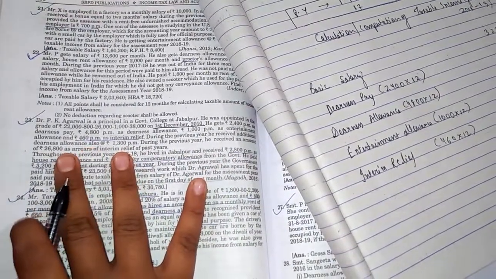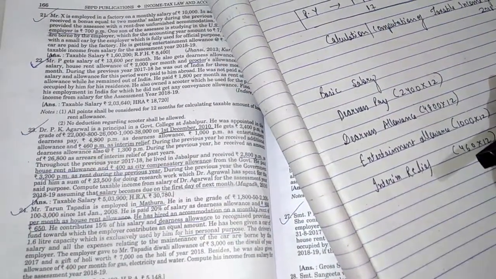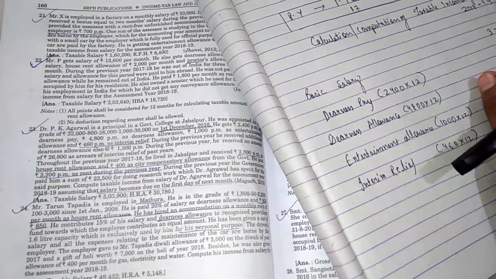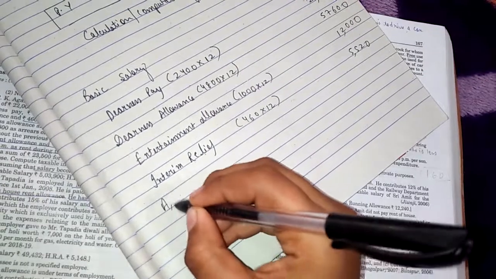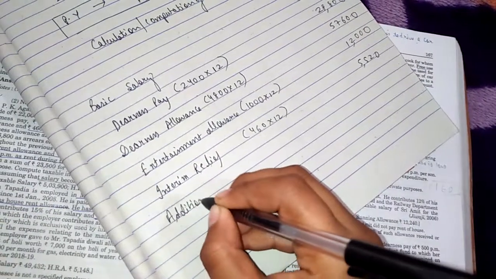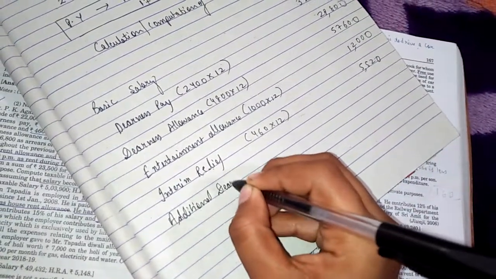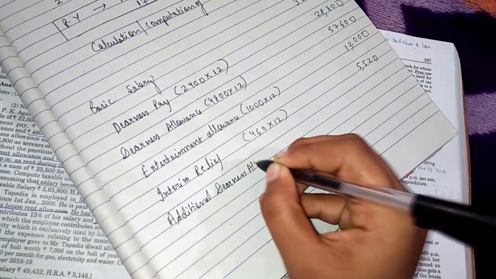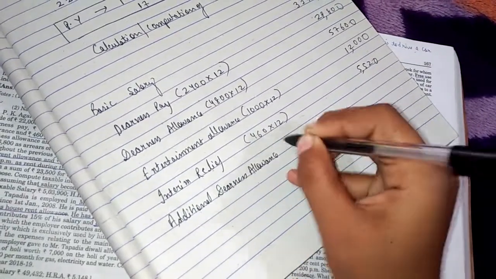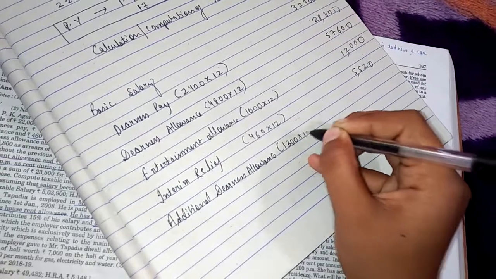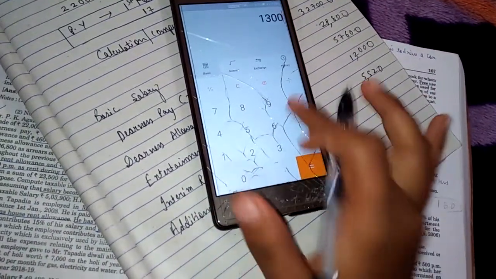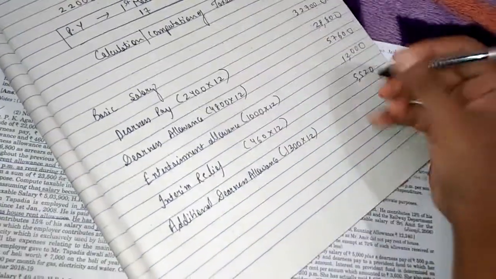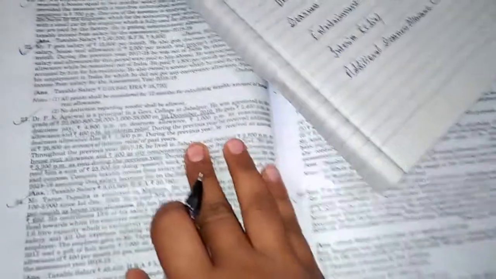Additional dearness allowance is also fully taxable at the rate of rupees 1,300 per month. Additional dearness allowance, 15,600.